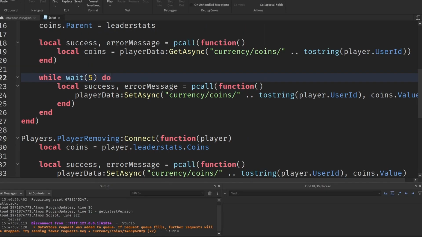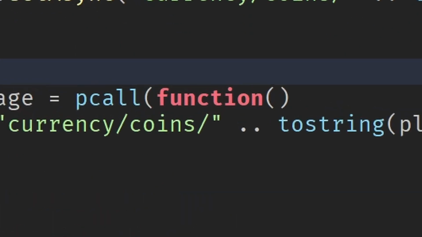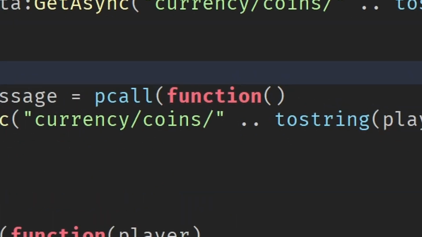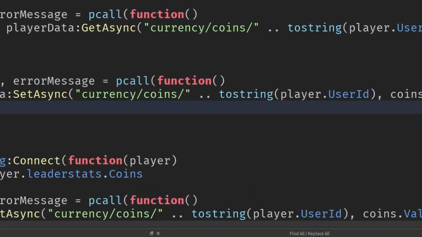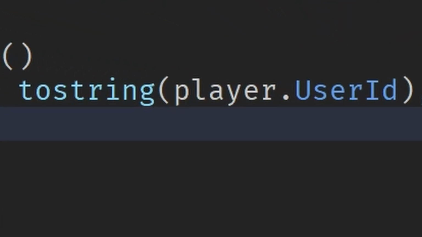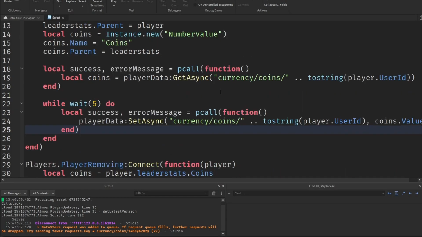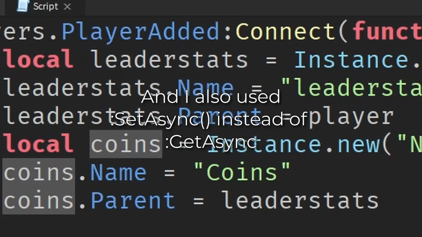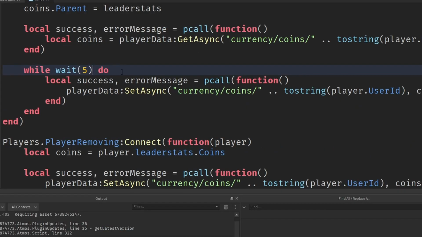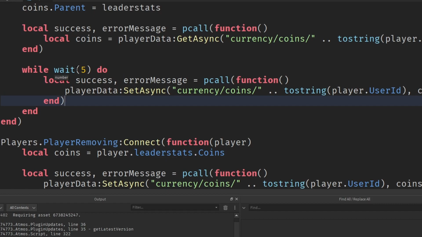Hello, Editor Cheese God here. I forgot to explain how I actually saved my data, but basically all I did was use the same pcall that I used to get the data, and then I basically used the same scope, which is the first value, and then I got the same user ID, and the only thing I really changed was at the end here, I actually give the coins value that I defined for the leaderstats. So that's how that works. And this will basically wait 5 seconds and then execute this over and over just for the sake of testing.